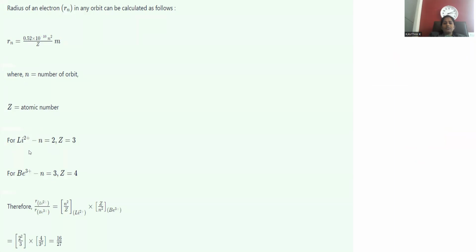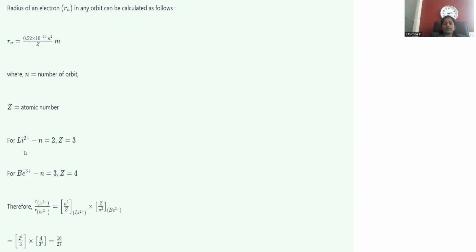For Li+2, its principal quantum number is 2 and atomic number will be 3, right? So beryllium +3 is having that n value. Which orbit is it lying in? Third orbit. Atomic number of beryllium will be 4.